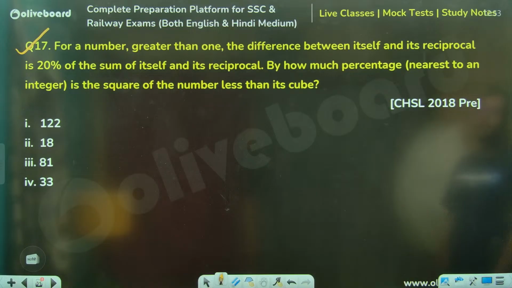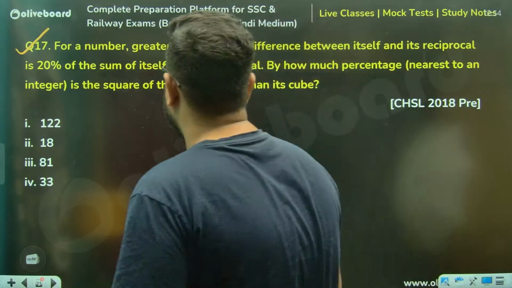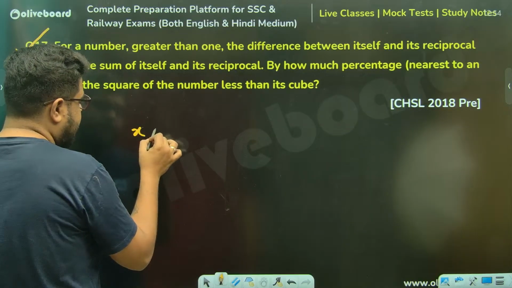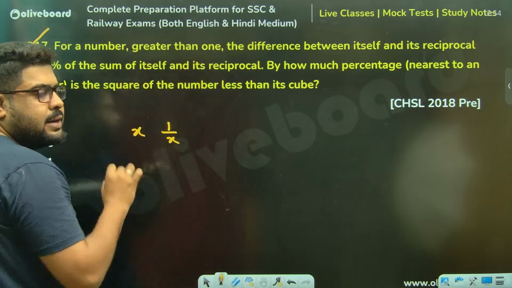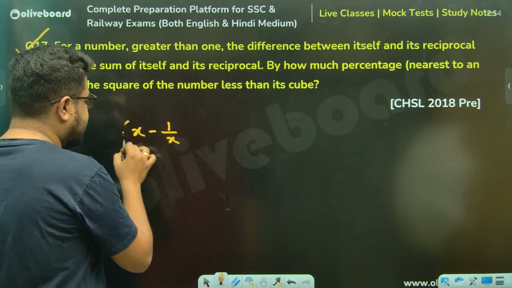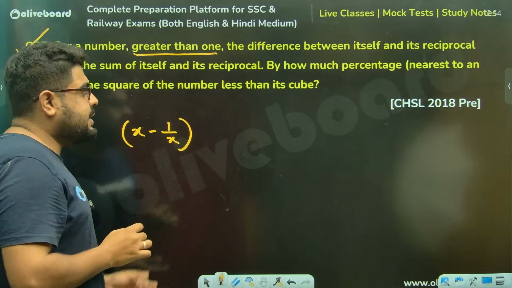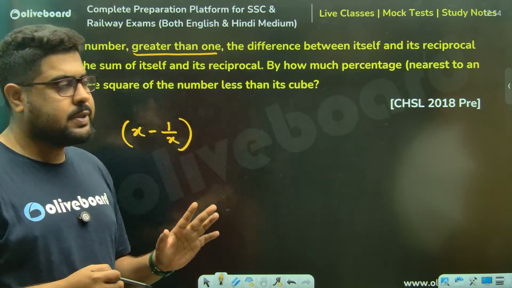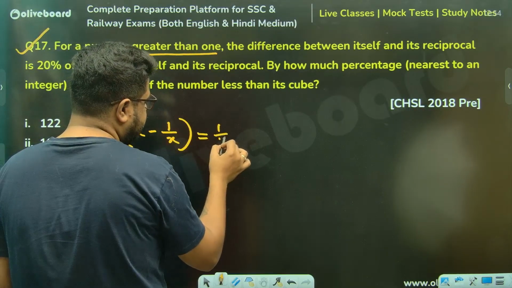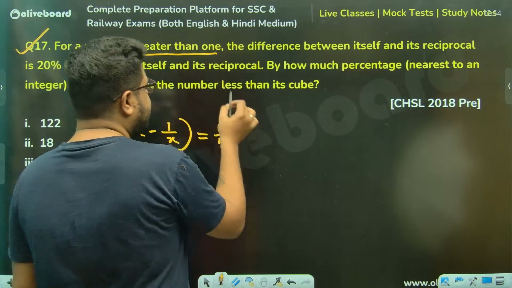For a number greater than 1, the difference between itself and its reciprocal is 20% of the sum of itself and reciprocal. Greater than 1 means the number will be greater than the reciprocal. Please understand, that's the reason they have given you this. Because in that case, x will be greater than 1 by x. So the difference is 20%, meaning 1/5, of the sum of itself and the reciprocal.